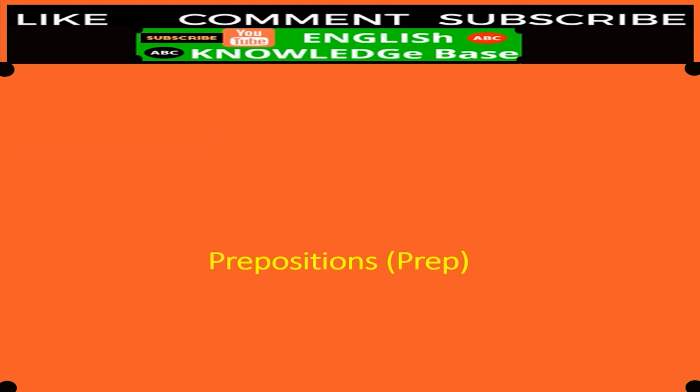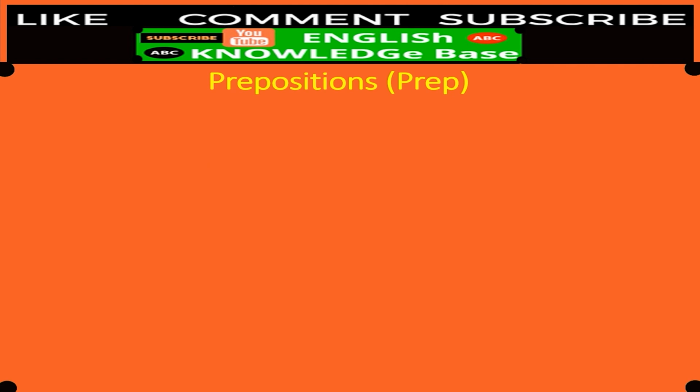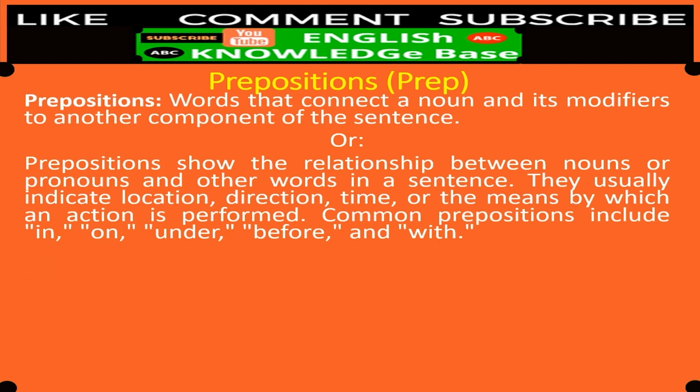Thank you. Let's have another topic, that is prepositions. The letters P or EP stand for prepositions. A short definition. Okay, what is the short definition? Prepositions are words that connect a noun and its modifiers to another component of the sentence. Or, a very easy definition: prepositions show the relationship between nouns or pronouns and other words in a sentence. They usually indicate location, direction, time, or the means by which an action is performed. Common prepositions include in, on, under, before, and with.